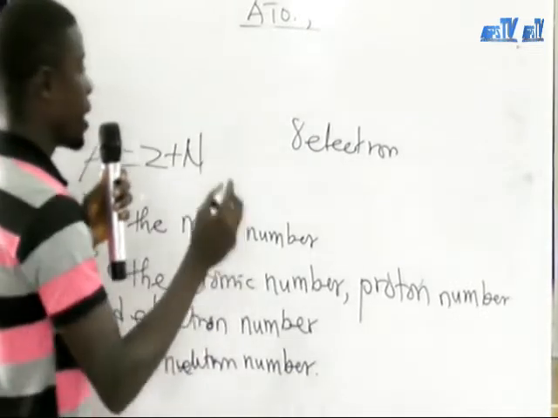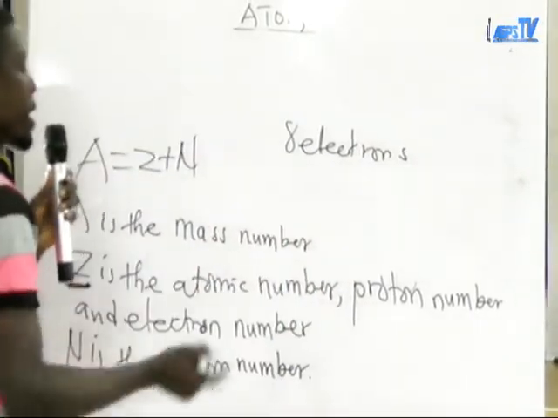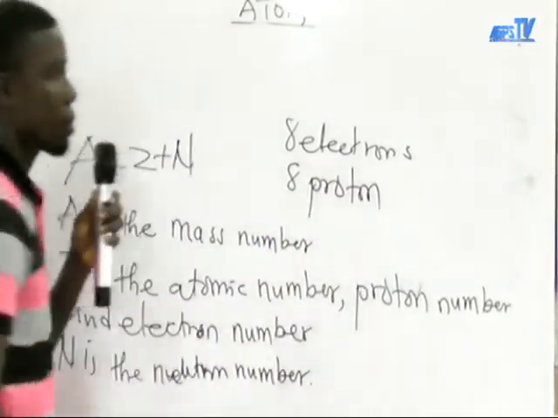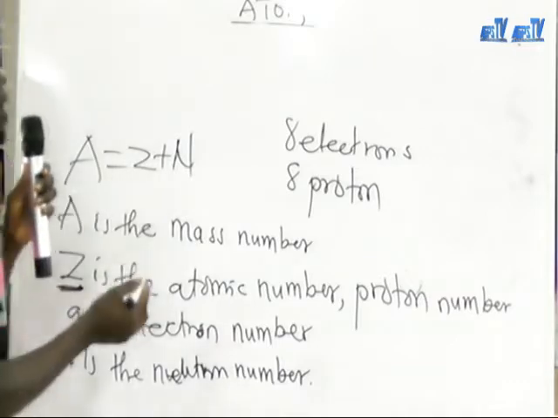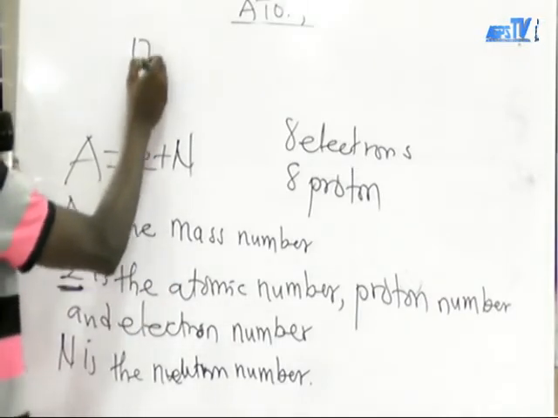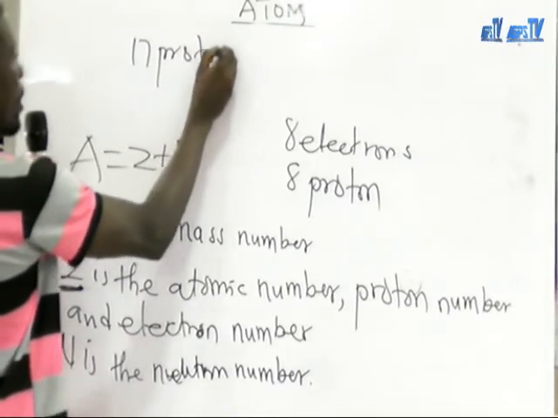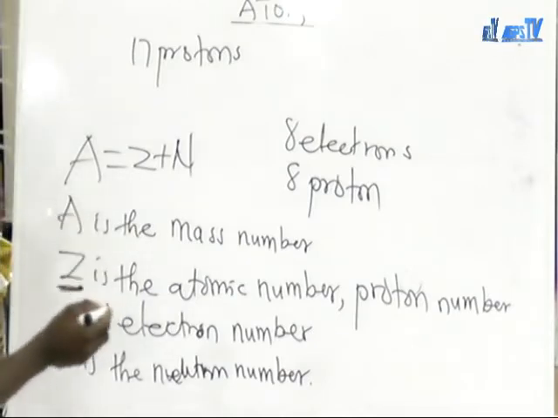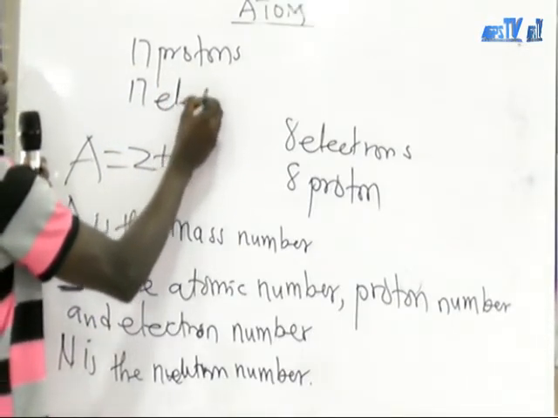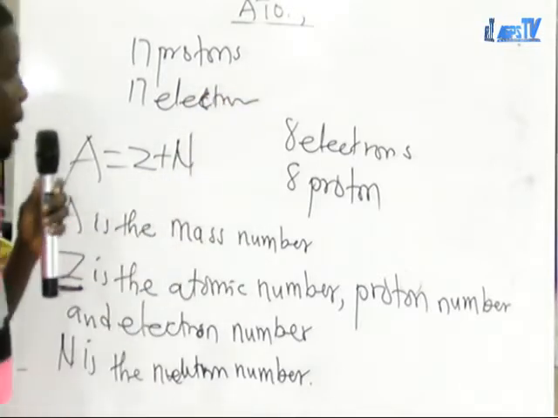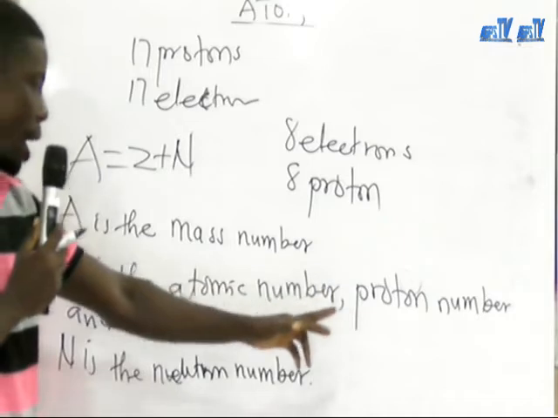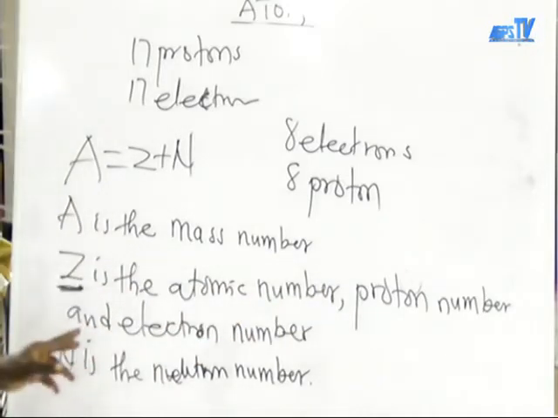it means that the same atom is also having 8 protons. If a certain atom is having 17 protons in its neutral state, the same atom is having 17 electrons in its neutral state. So I want you to take note of that. It is very important. So the Z stands for atomic number, proton number, and electron number if the atom is in the neutral state.